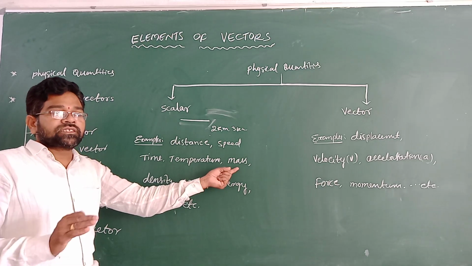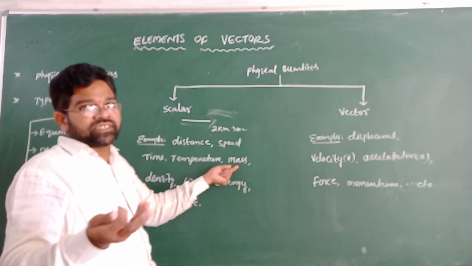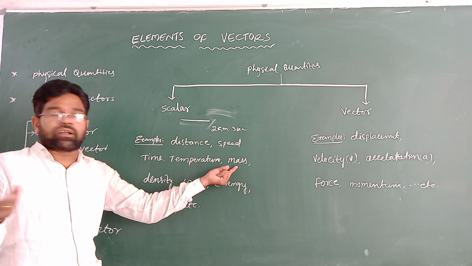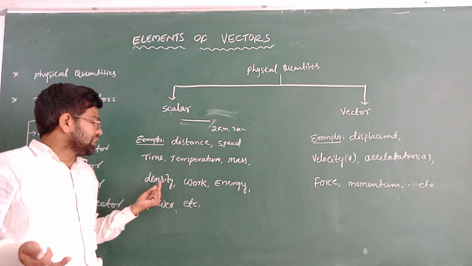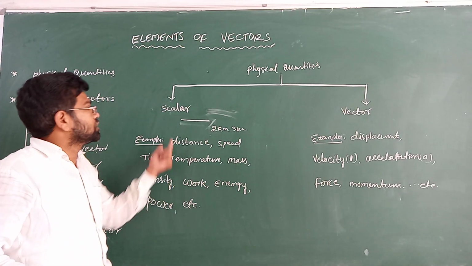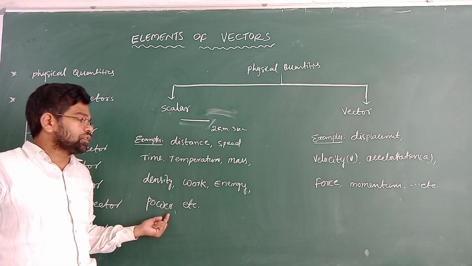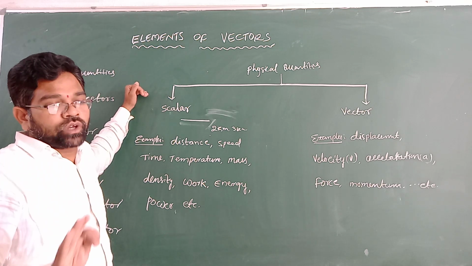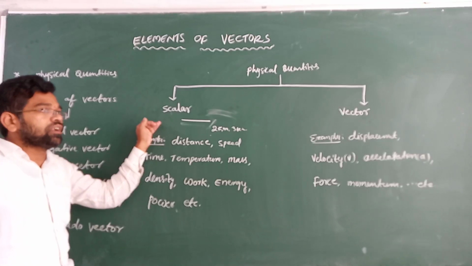Mass is nothing but 1 kg, 2 kg, 3 kg, like this. So 1 kg, 2 kg, 3 kg is a number. That's why it is a scalar quantity. Density, 2 gram per cc, 3 gram per cc, like this. That's a scalar quantity. Work, energy and power are also scalar quantities. So scalar quantity means it has only magnitude, no direction.